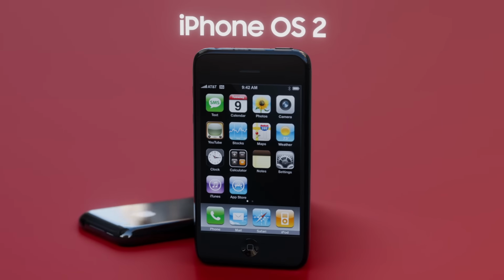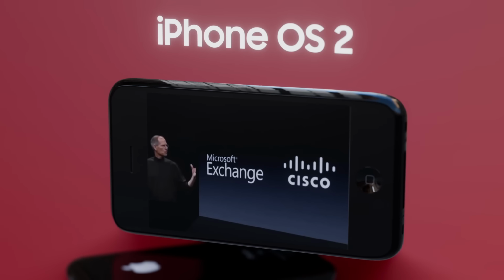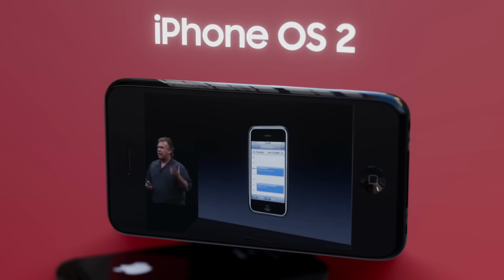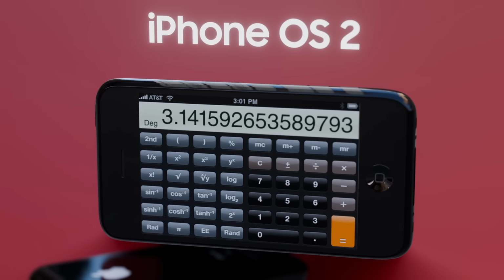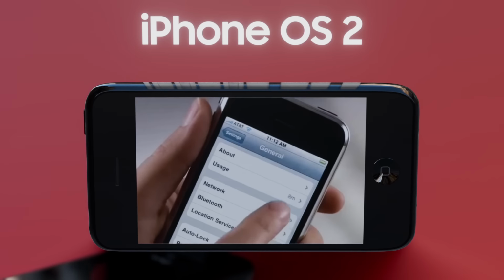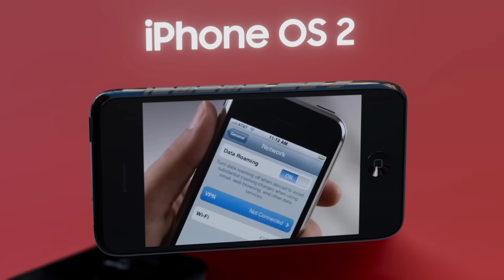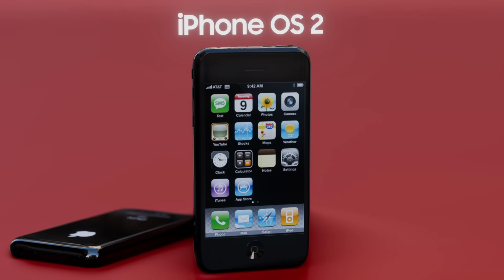The update also brought significant enhancements, such as push email with Microsoft Exchange support, multiple color-coded calendars, a scientific calculator accessible in landscape mode, and improved security features like WPA2 and the ability to enable Wi-Fi while in airplane mode. iPhone OS 2 set the foundation for the modern iOS ecosystem.